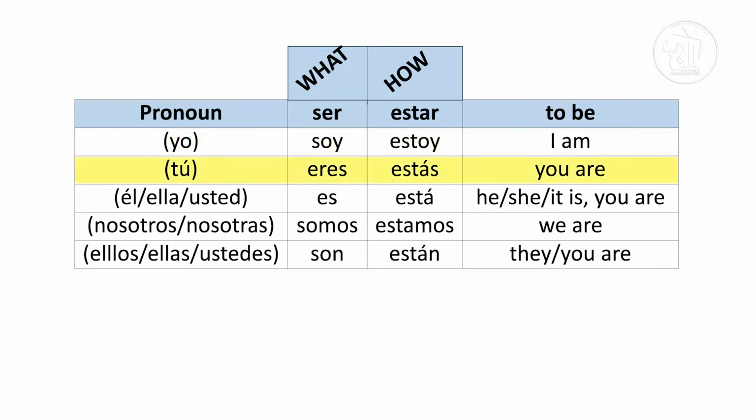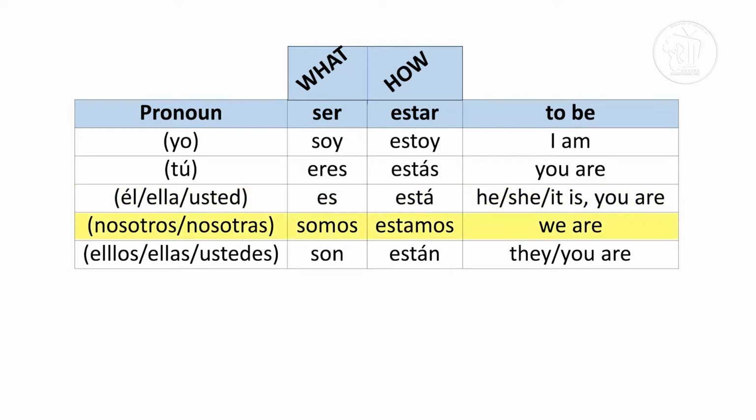If you wish to say you are something, you say tú eres. If you wish to say he is something, you could say él es. She is, ella es. Usted es means you are.